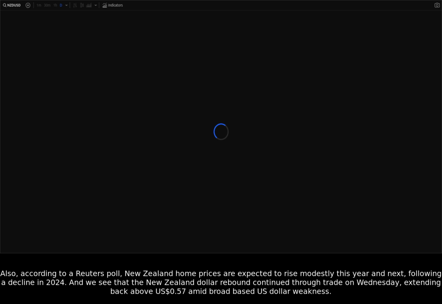Also, according to a Reuters poll, New Zealand home prices are expected to rise modestly this year and next, following a decline in 2024. And we see that the New Zealand dollar rebound continued through trade on Wednesday, extending back above 57 cents amid broad-based US dollar weakness.